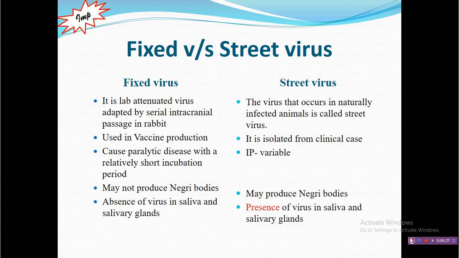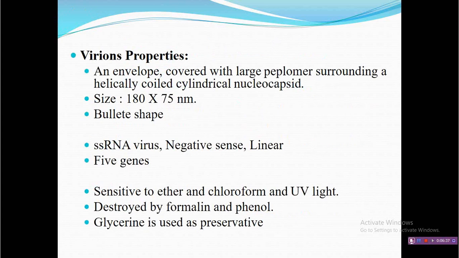So, in a nutshell, their characteristics are not fixed. They may be variable. That's why it's not easy to predict, in comparison to a fixed virus. Now, virion property. Virion, earlier in the general class also I had discussed that they are enveloped and they have a characteristic